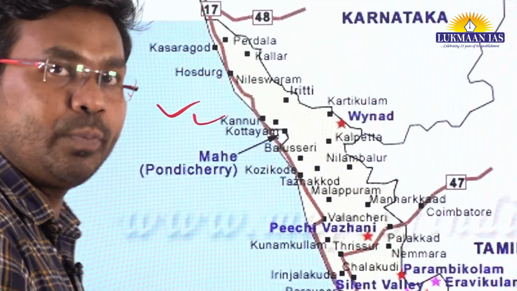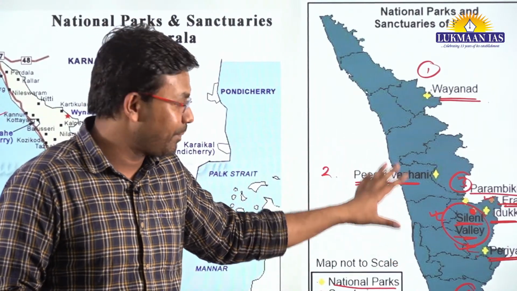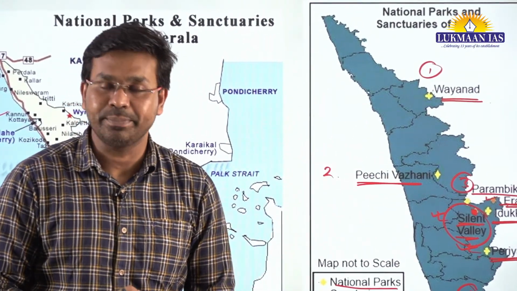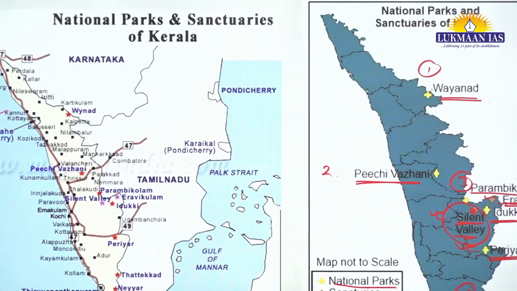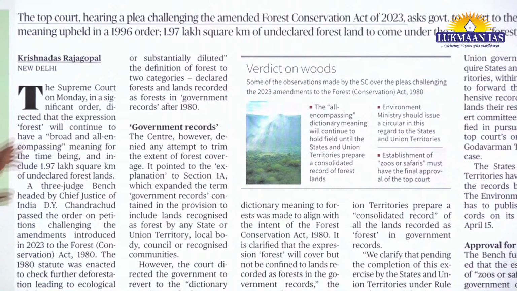So what you need to do in your free time is download this particular PDF from the description of the YouTube video, and then go through the national parks and the tiger reserves located in the state of Kerala. This will really help you to solve map related questions in the prelims exam. Having understood this, let us now quickly move to the first article for the day.